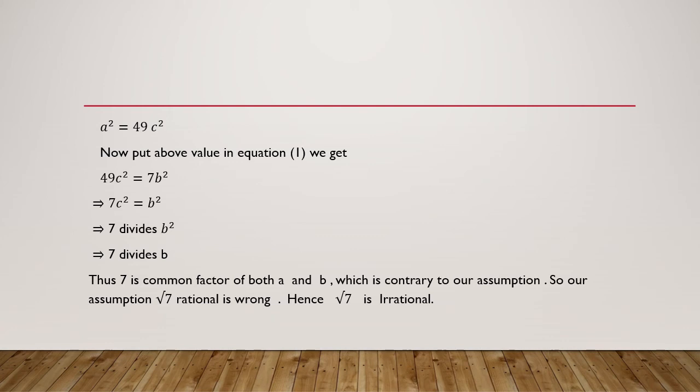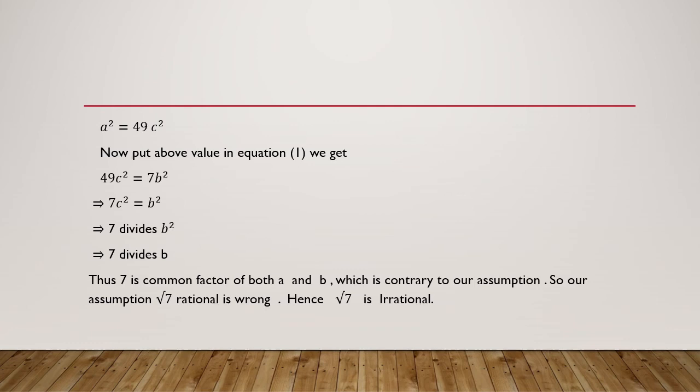which is contrary to my assumption. Initially I assumed that root 7 is rational and a and b do not have a common factor, but here a and b have a common factor, 7, which is contrary to my assumption. So my assumption is wrong. Where did I go wrong? In the initial stage only.